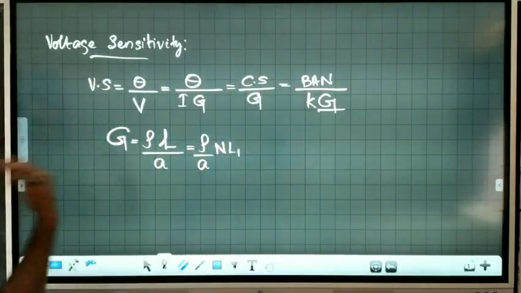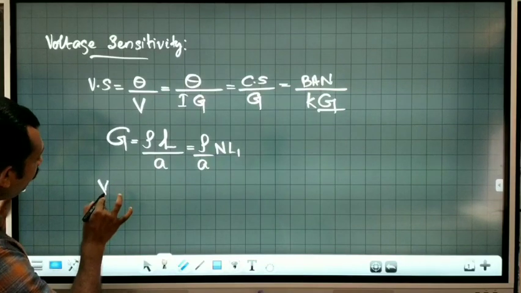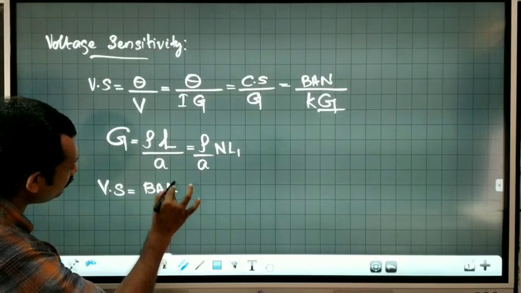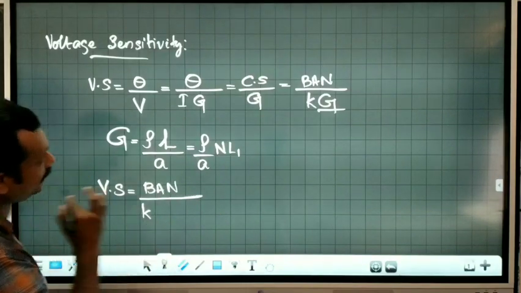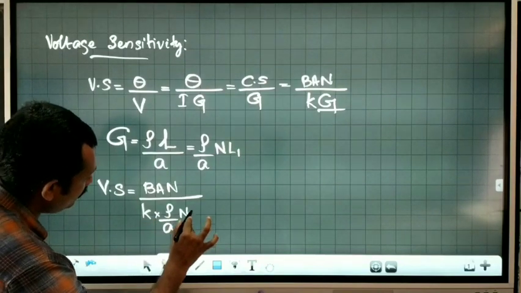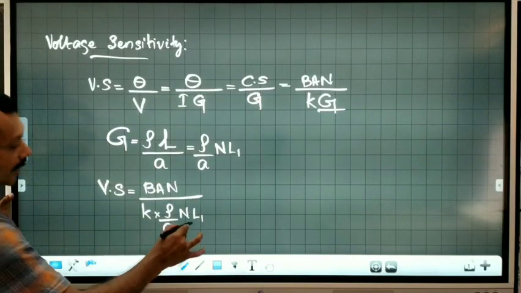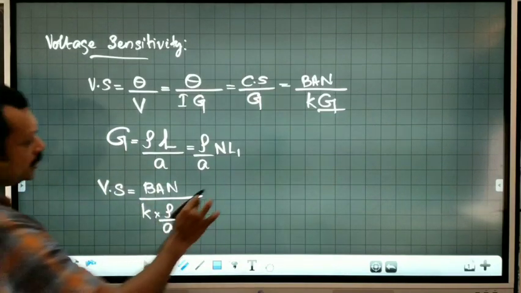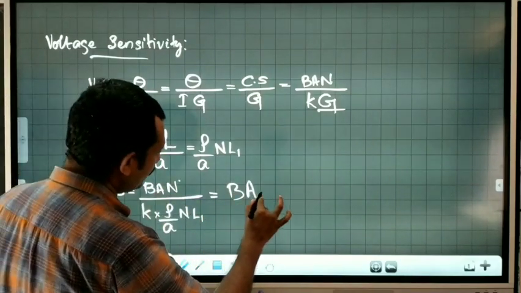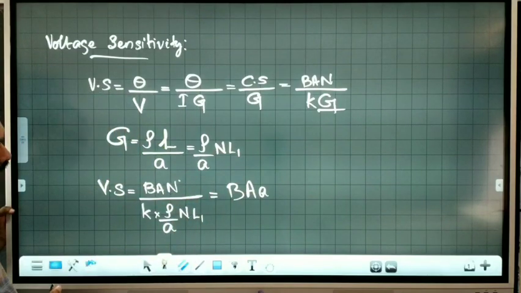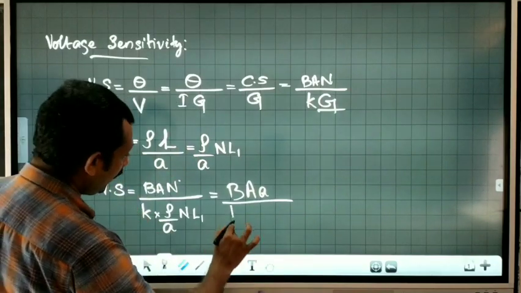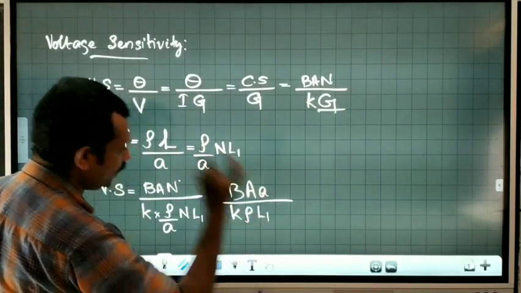Which means I can write voltage sensitivity is equal to BAN divided by K into rho by A into N L1, where L1 is the length of 1 turn of the galvanometer coil. This N and N will get cancelled. So it is equal to B capital A small a divided by K into rho into L1.